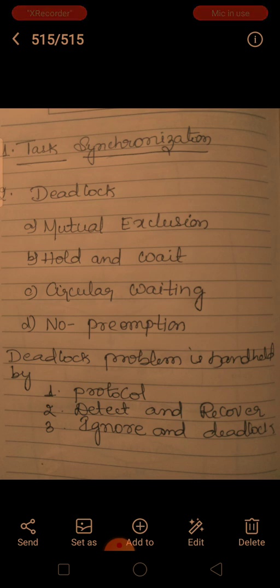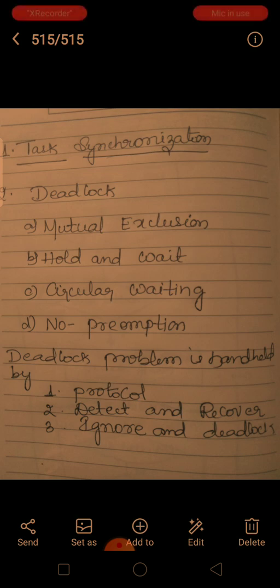The next point is deadlock prevention and deadlock detection algorithms. There are some algorithms called the deadlock detection algorithm and the deadlock prevention algorithm. Deadlock prevention is a set of methods for ensuring that at least one of the necessary conditions cannot hold. These methods prevent deadlocks by constraining how requests for resources can be made.